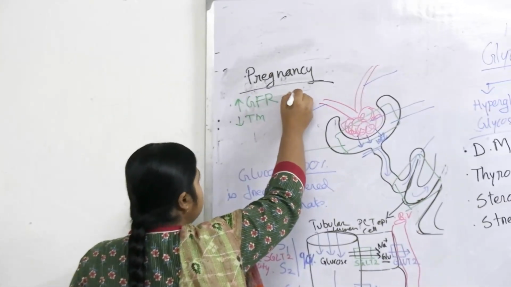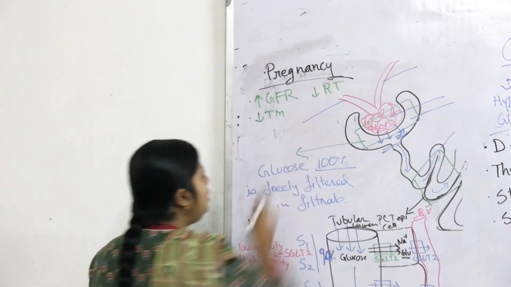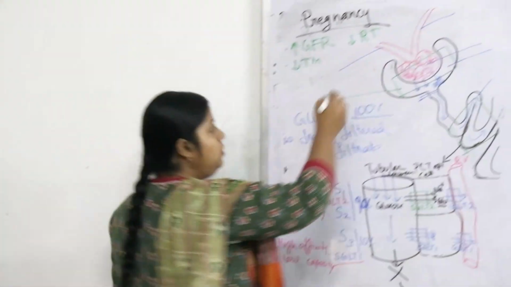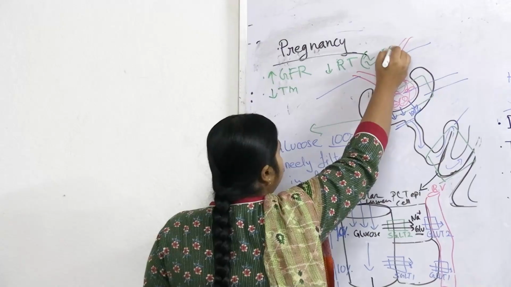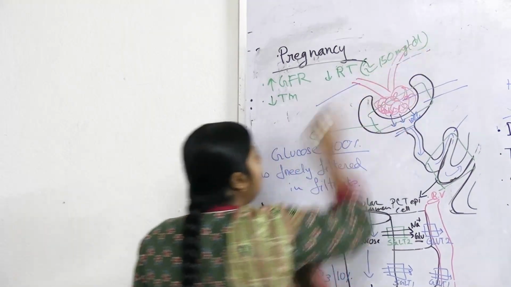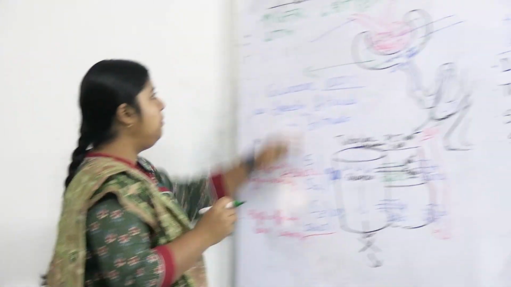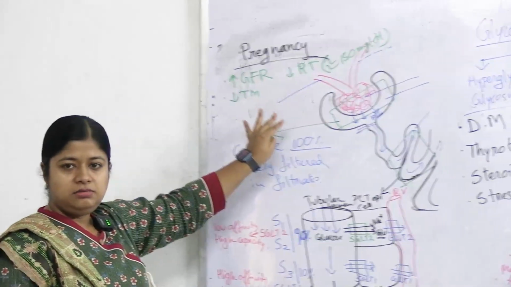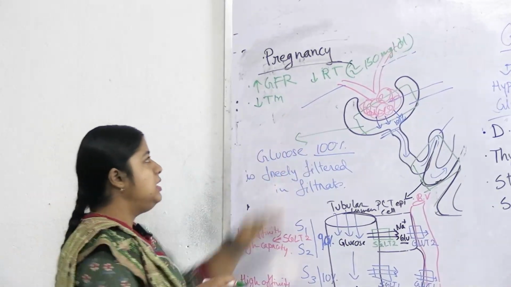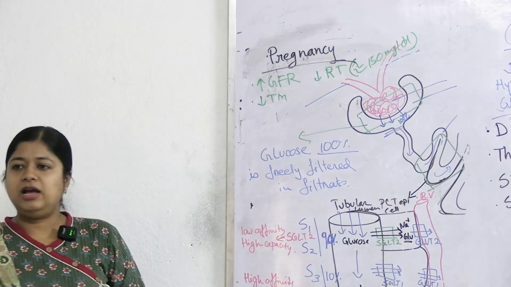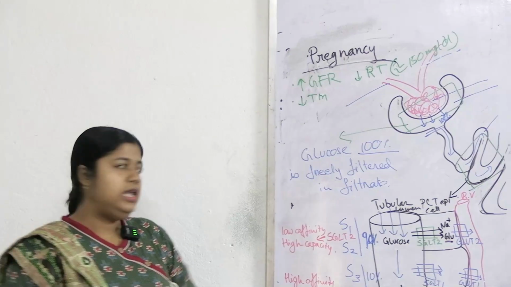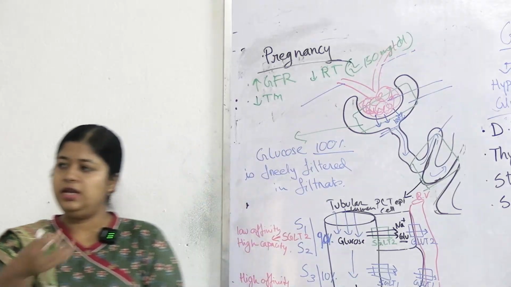Next, in case of pregnancy, renal threshold also comes down to around 150 milligram per dl. In normal individuals it was 180, in pregnancy it falls to around 150. So even a pregnant woman with normal blood glucose, suppose postprandial, 1 hour after meal, if her blood glucose comes above 150, she will start eliminating glucose.